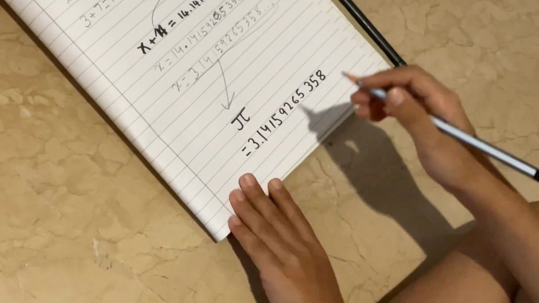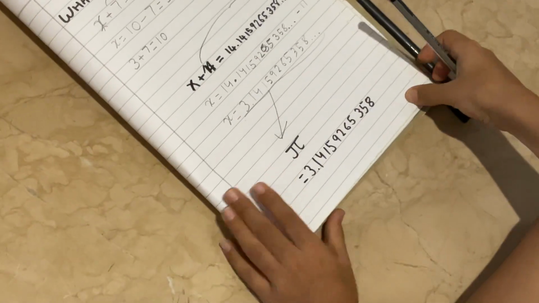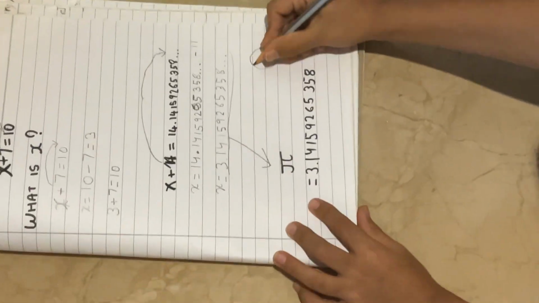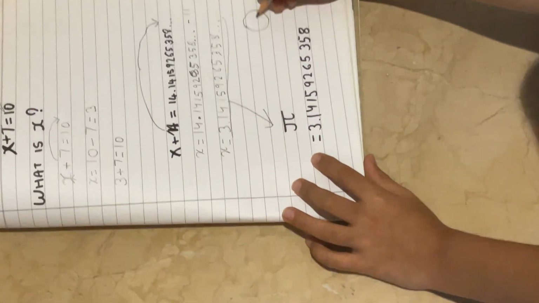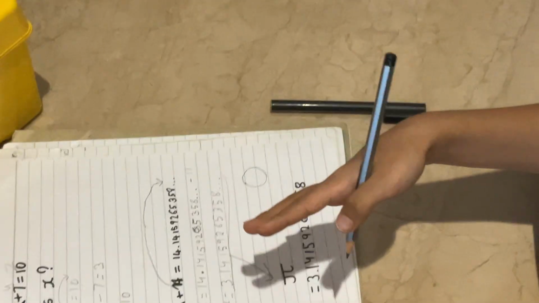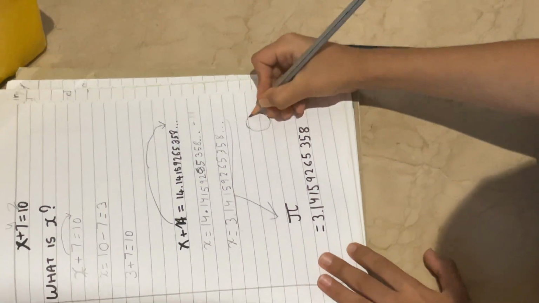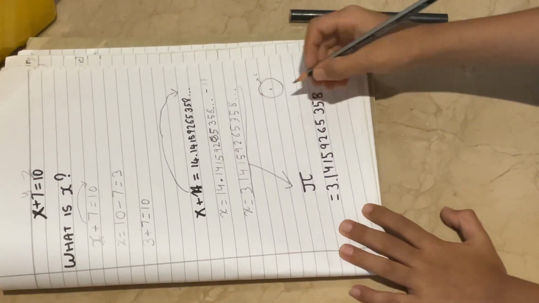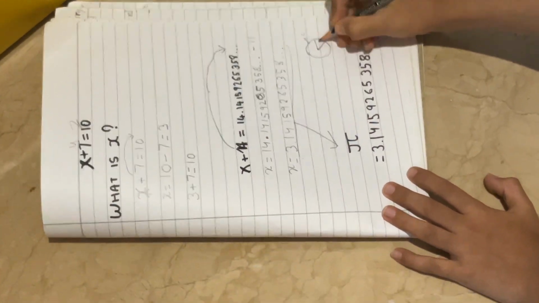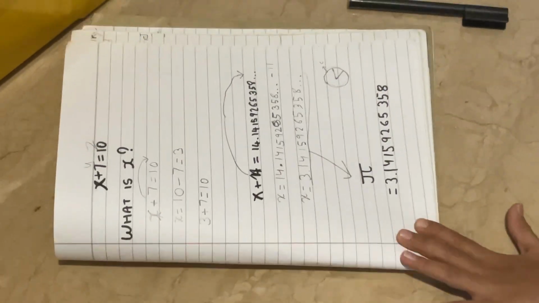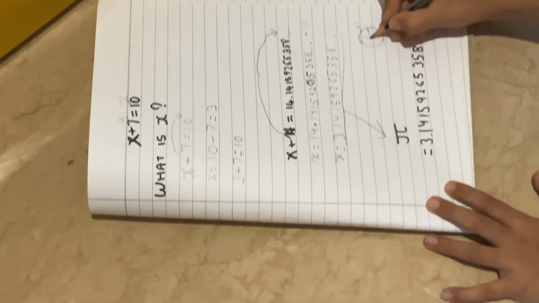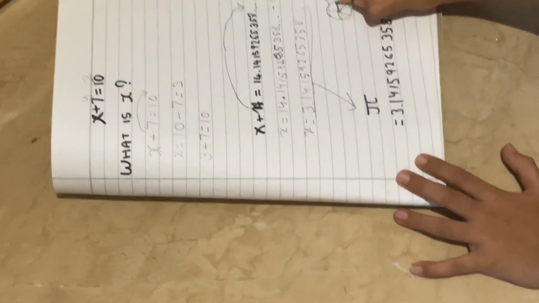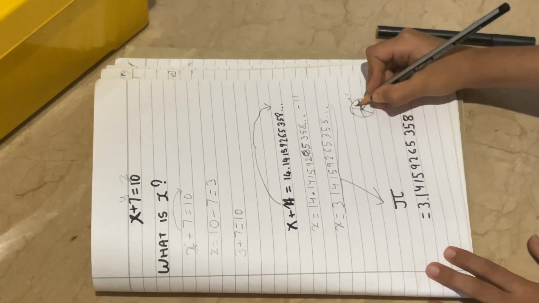So pi is a number used to calculate the circumference of a circle. The perimeter of the circle is basically the circumference, C. Then a circle is basically a shape where all the points on its circumference are equidistant from the center. This is the radius.